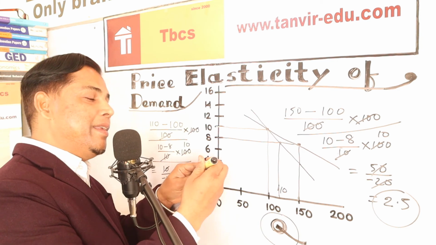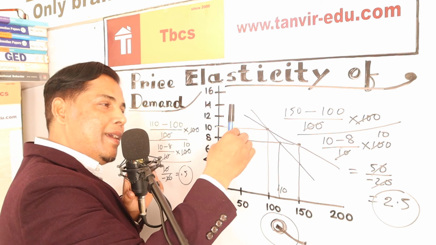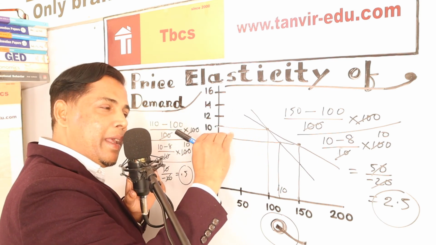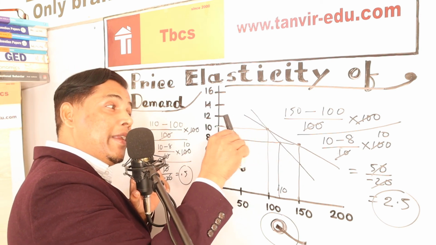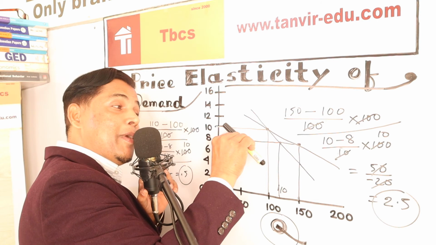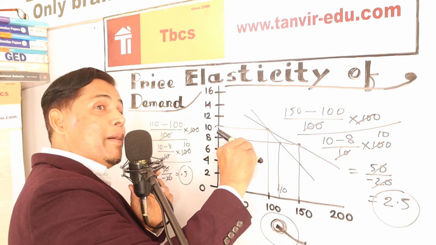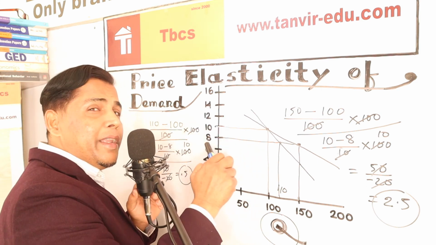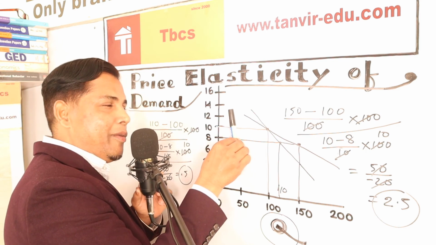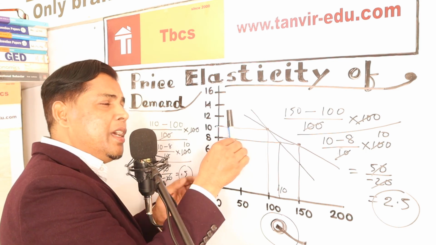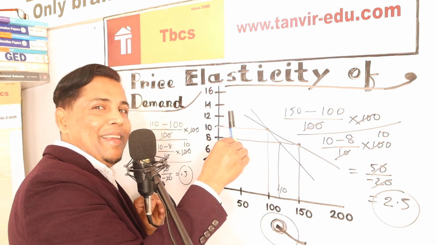And in your mind this needs to be penetrated: when something is elastic, you just decrease the price and the quantity jumps. If the quantity jumps and the graph becomes like this, you have to understand that over this graph, quantity has a great effect, so it becomes horizontal. But after decreasing the price, if you see something like this, you need to believe that over this graph there is little effect on quantity.